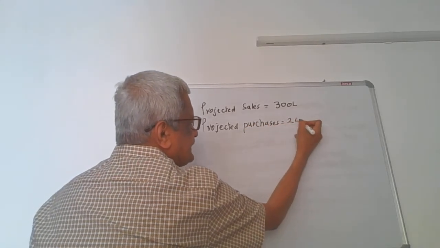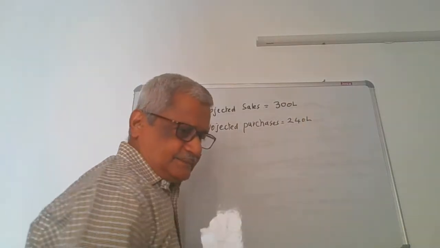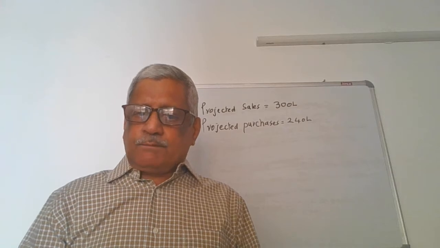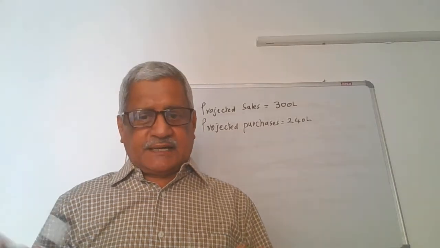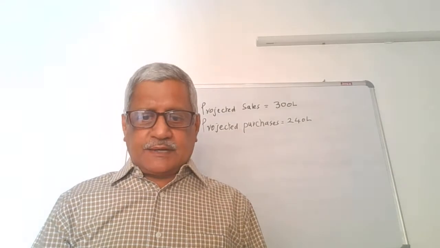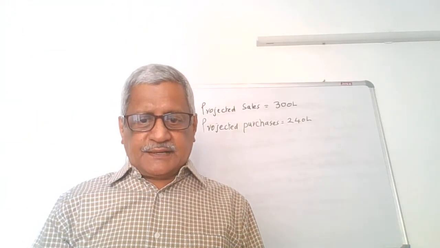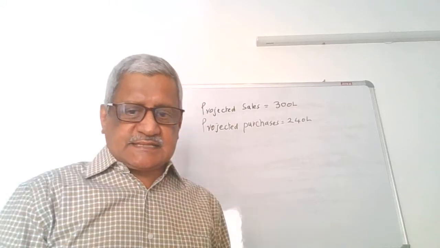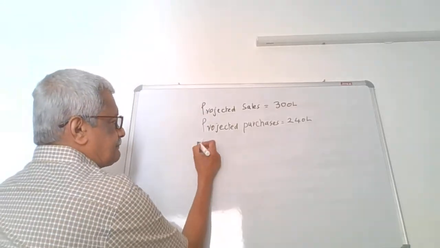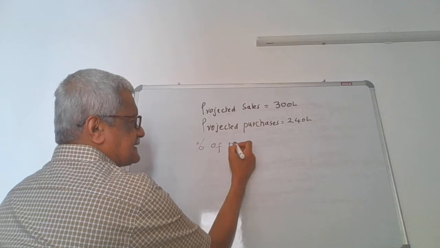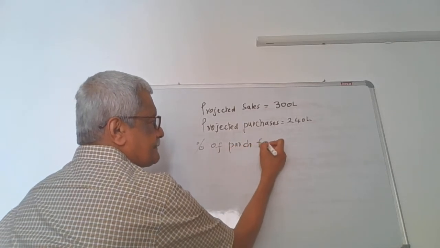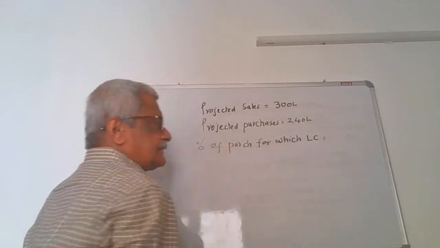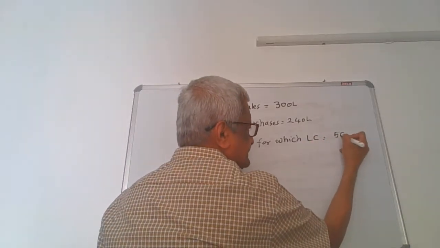Suppose he says it is 240 lakhs. The customer may not require opening of LCs for all the raw materials. Some of the products may require opening of LC, some of them may not. So we will ask the customer what is the percentage of purchases for which LC is required. Suppose he says it is 50%.